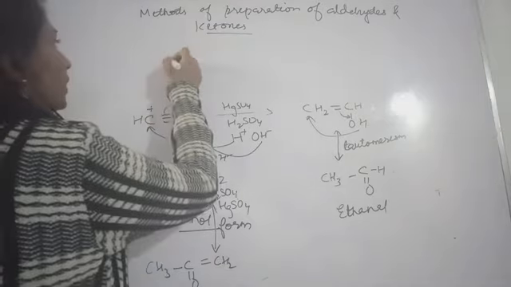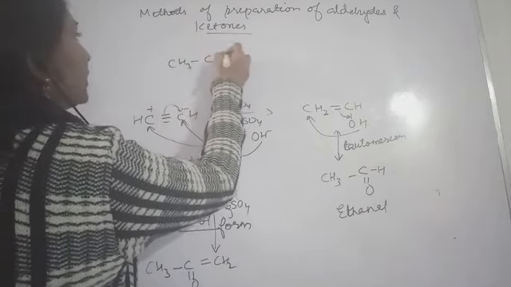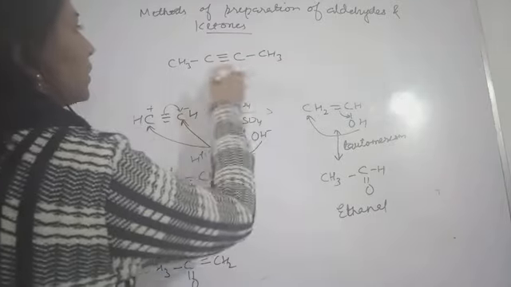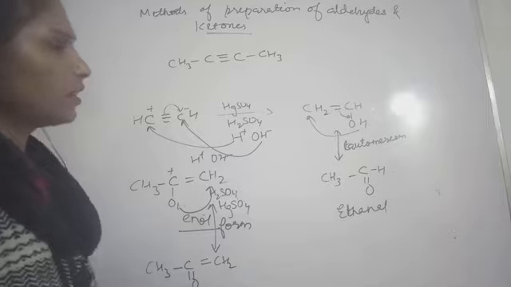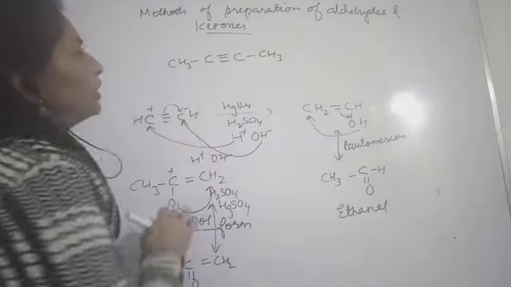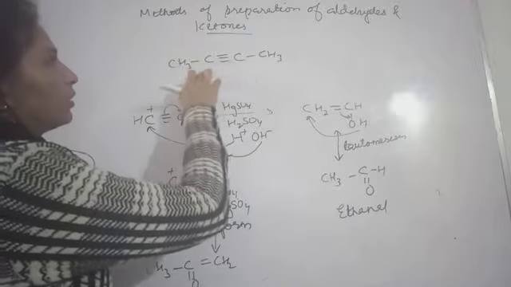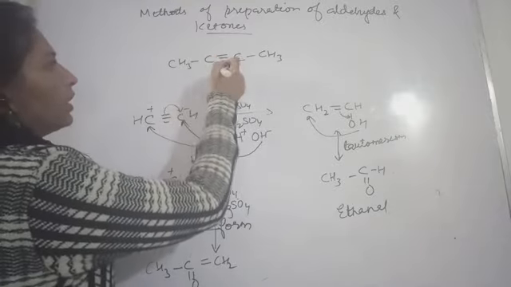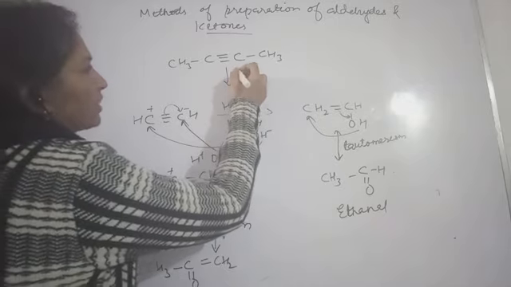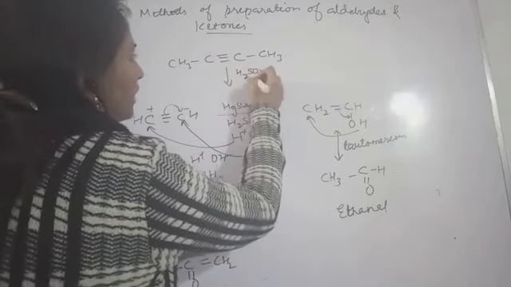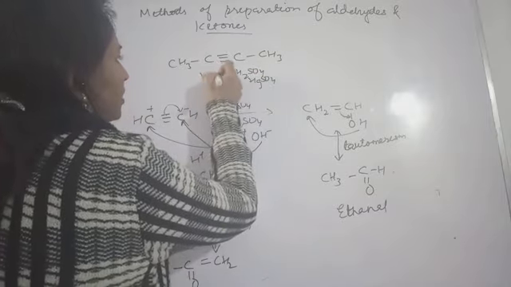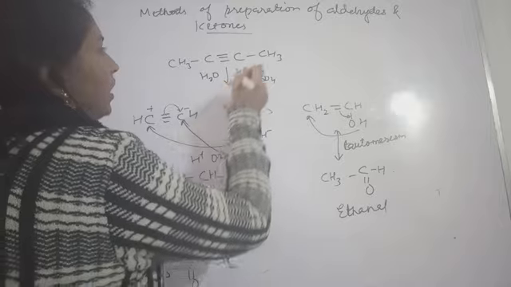Suppose you have taken this CH3, then C, 1, 2, 3, then this C, and then 1, 2, 3. So you have this compound with you, and if it is undergoing this hydration in presence of H2SO4 and HgSO4, hydration means the addition of water.